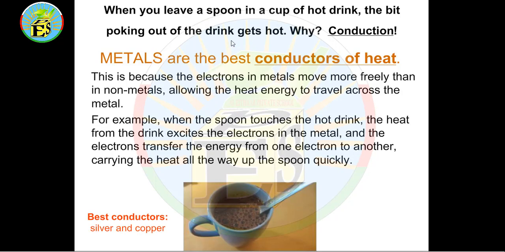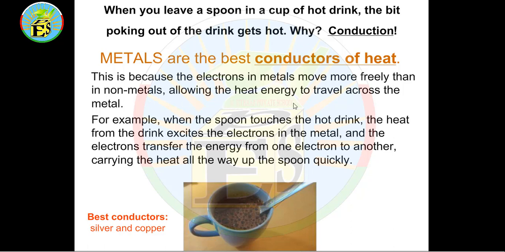When you leave a spoon in a cup of hot drink, the bit poking out of the drink gets hot. Why? Conduction. Metals are the best conductors of heat. Metals are good conductors for heat and electricity. This is because the electrons in metals move more freely than in non-metals. We will see the properties of non-metals after we finish the metals.